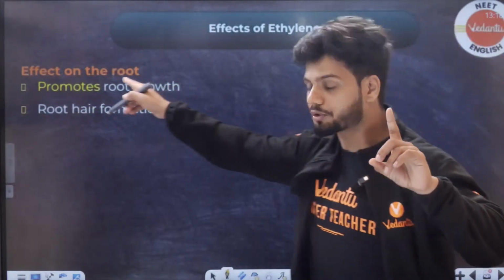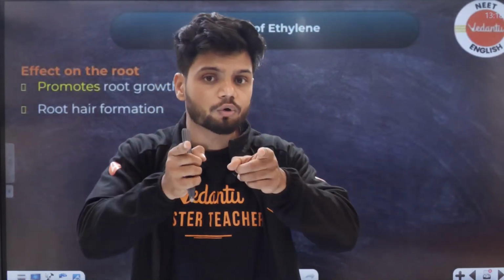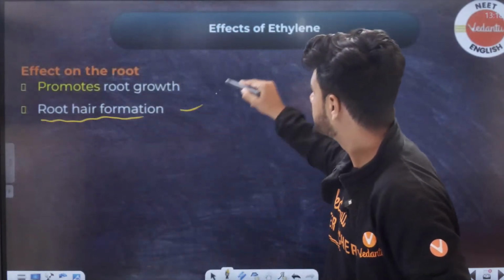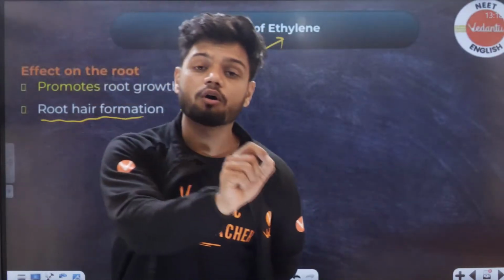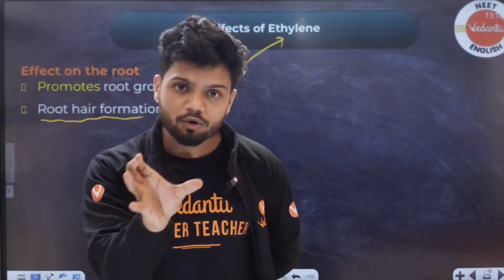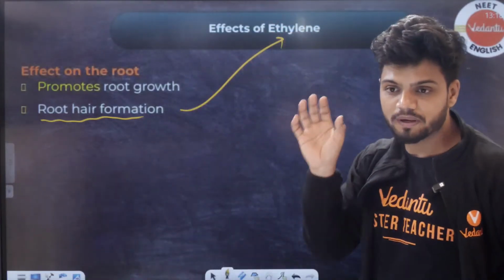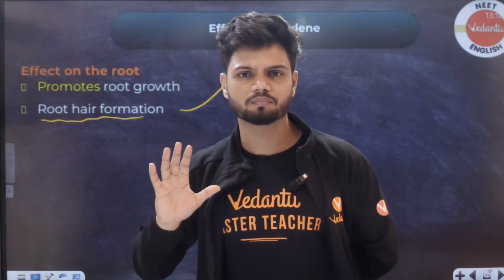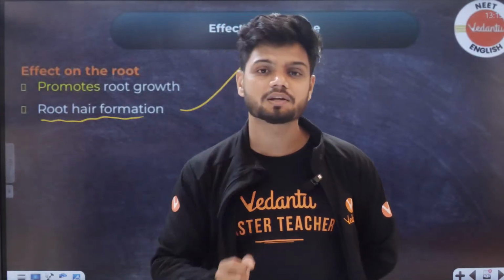Okay. Let me tell you one more hack here. Root. Now here you need to understand, if the question is asking about root growth and root hair formation. If it says root hair formation, it is ethylene. If they tell you only root elongation, it is auxin. So only root elongation, auxin; root hair formation, ethylene. So please be very careful when you are reading the lines of the question. One small phrase like root hair or deep water rice plants can change the answer for good.